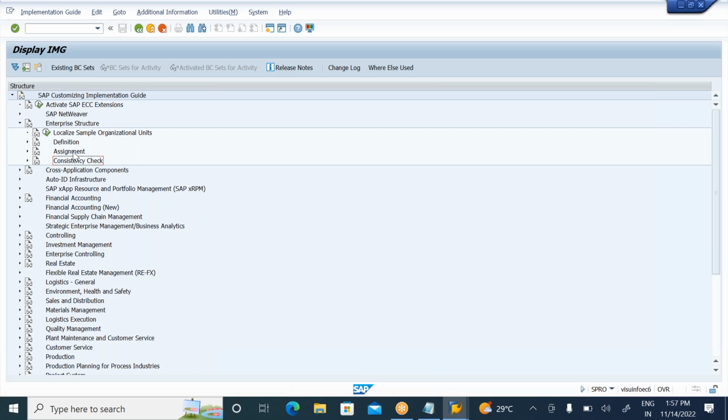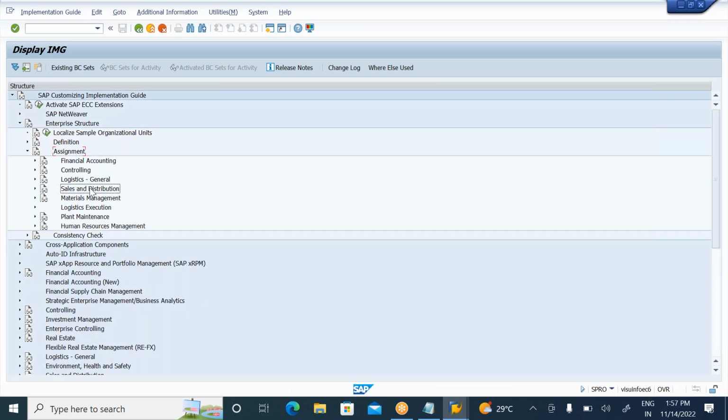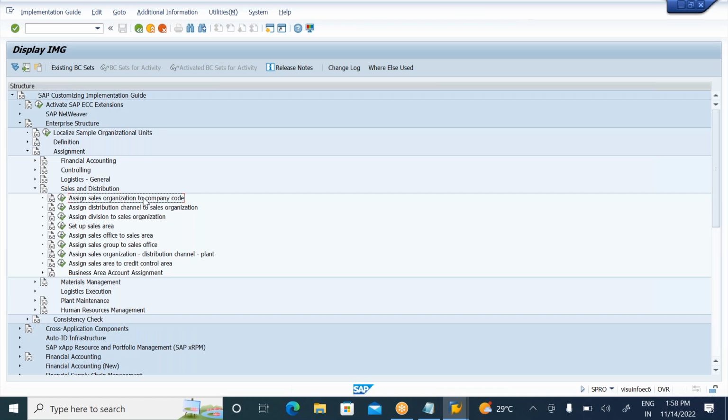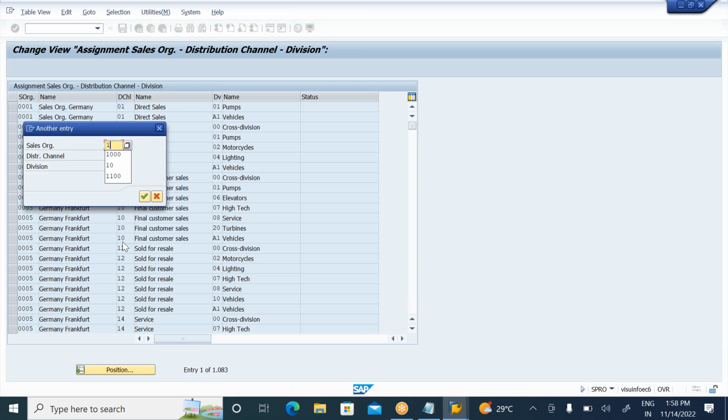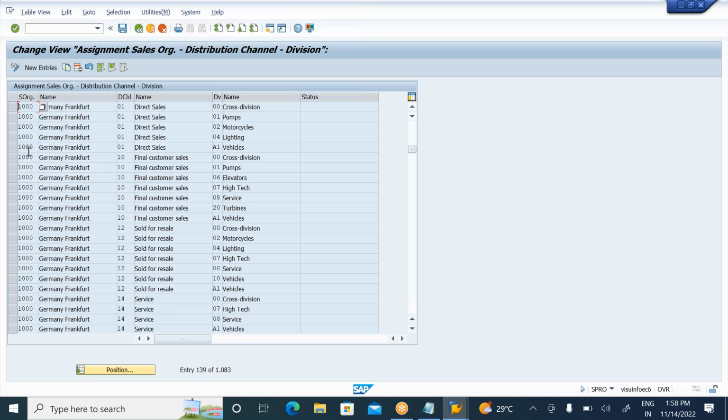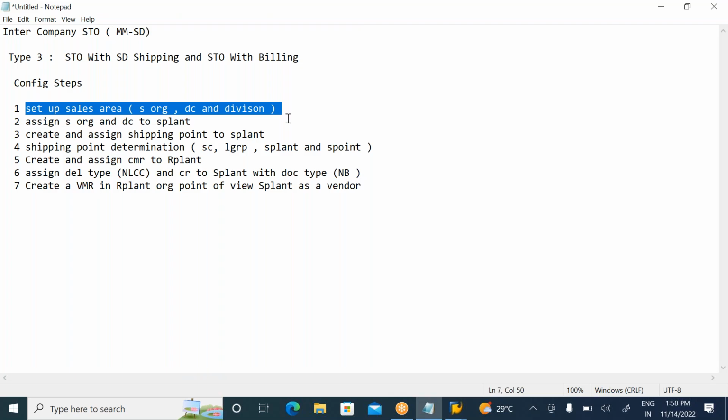go to the assignment part. In the assignment part, go to Sales and Distribution and assign your respective sales organization to company code, your distribution channel to sales organization, and division to sales organization. Finally, you will find the set up sales area, the combination of sales organization, distribution channel, and division. This is most important for the SD people. Whenever they do a sales transaction, creating master data for SD or a sales order, they will use this sales area. So this is the first config step.